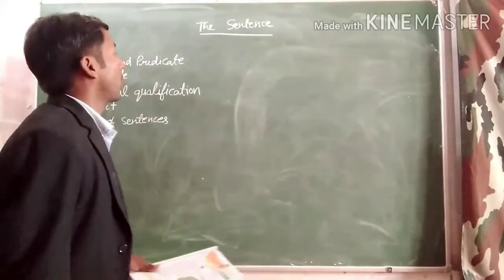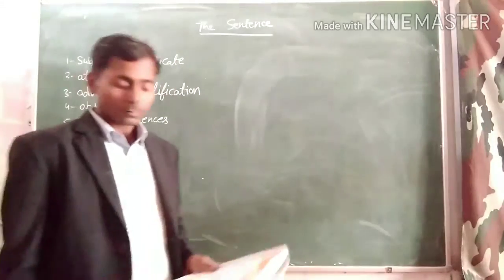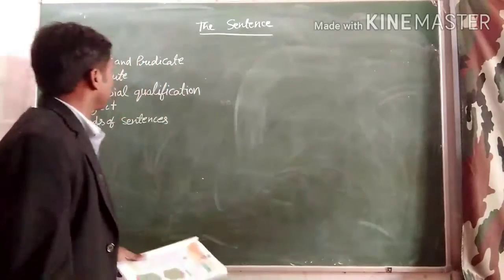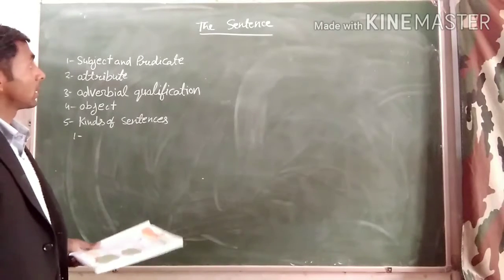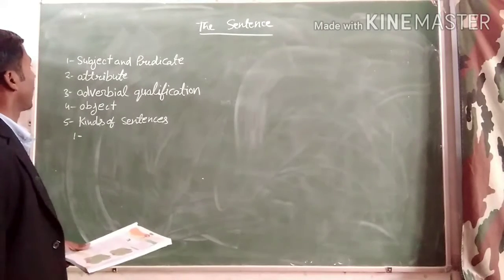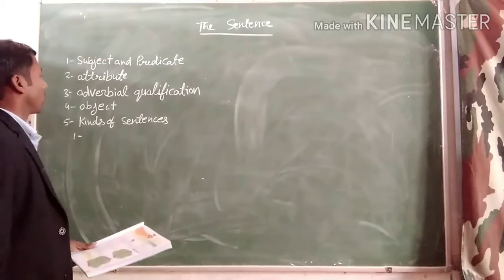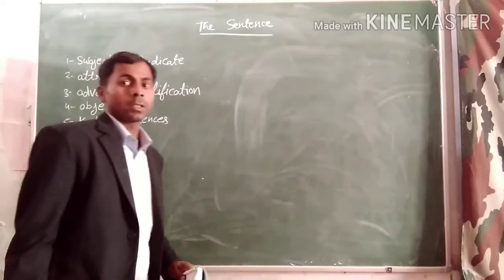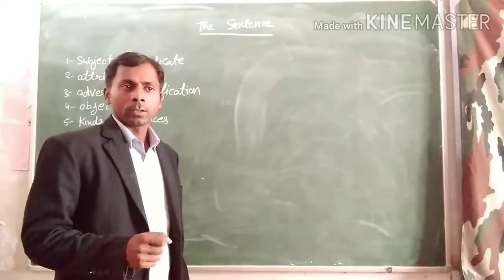Today we are discussing the chapter, the sentence. In this chapter we are going to learn subject, sentence, subject and predicate, attribute, adverbial qualification, object, kinds of the sentence. First we are talking about the sentence. What do you mean by sentence?